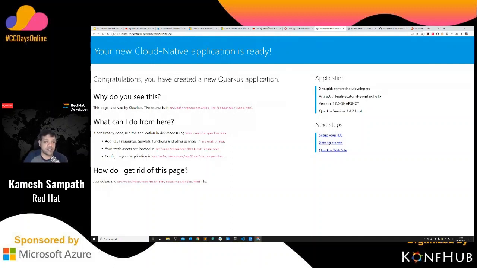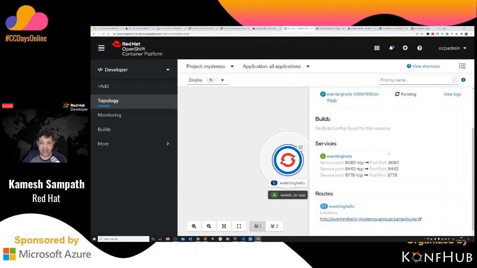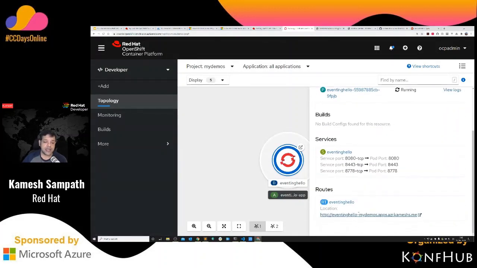So with just a click of three little buttons, I have my application up and running on the open Kubernetes platform, which is nothing but OpenShift here. OpenShift is nothing but enterprise Kubernetes, which is a hardened Kubernetes for you. Just with a click of a button, I was able to create a deployment, a service, and also a route which can be exposed to the outside world. I hope this is the easiest and quickest way.